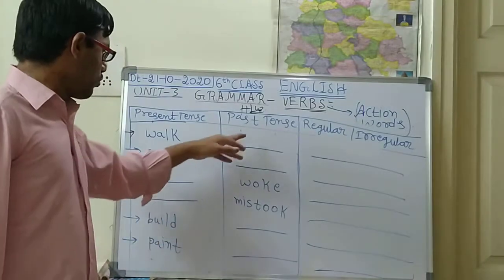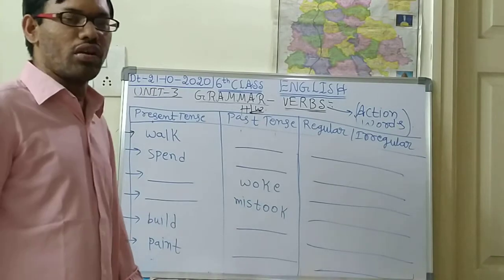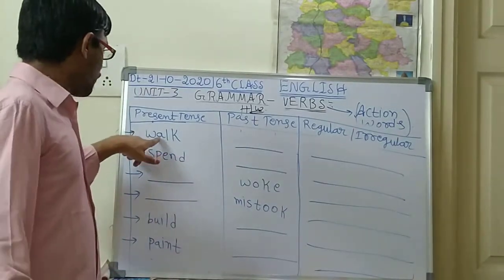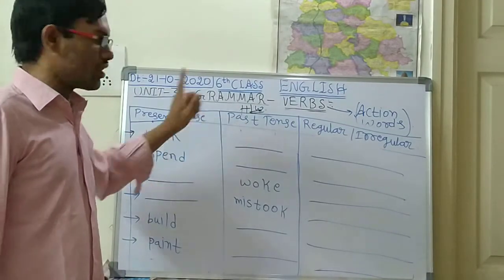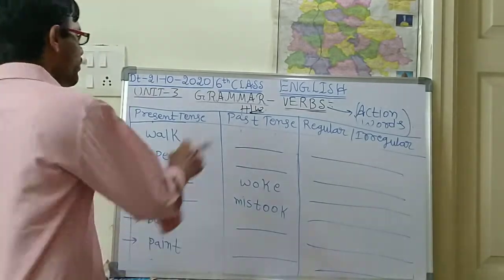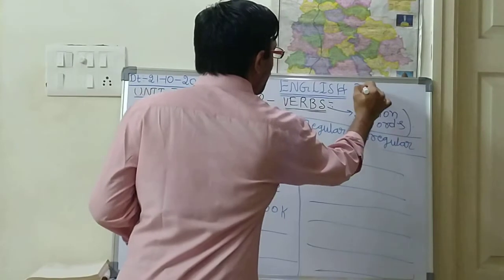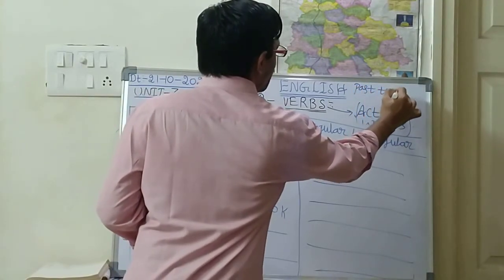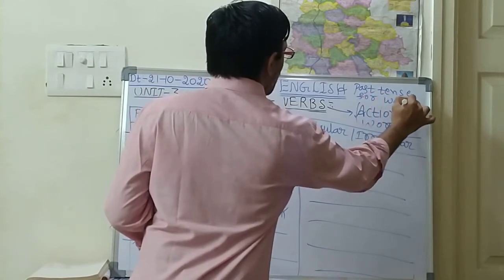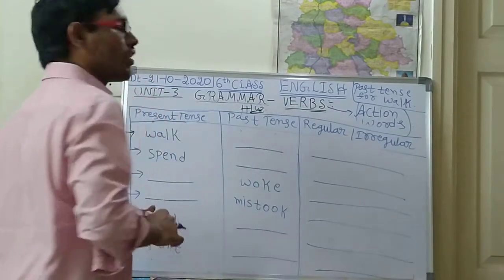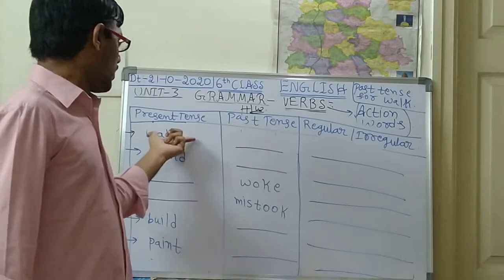So how can we find this for these words? You can take the help of Google or anything. Suppose for this walk you want the past tense. So in Google you type past tense for walk. See, here I am writing past tense for walk. Like this if you type this in Google, you will get the past word for walk.